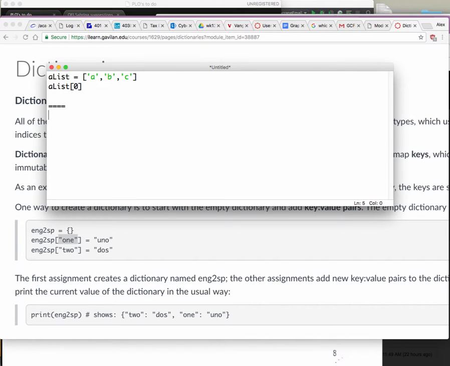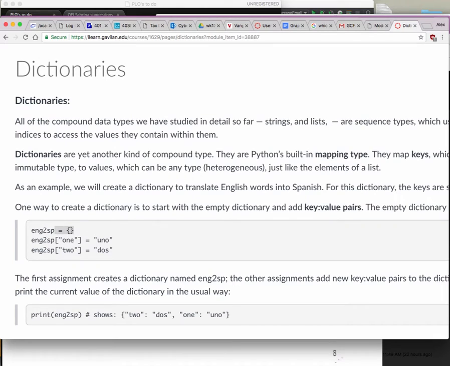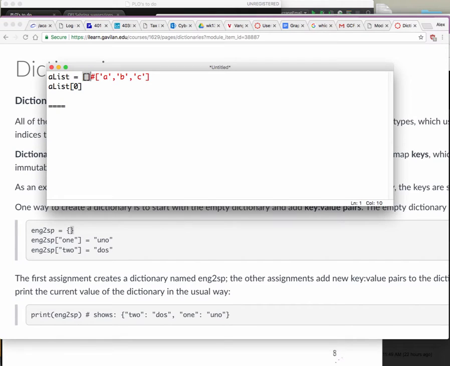This is how you make an empty list with lists, and by doing this is how you make an empty dictionary. So the dictionary is different in that it has curly brackets. The list has square brackets.